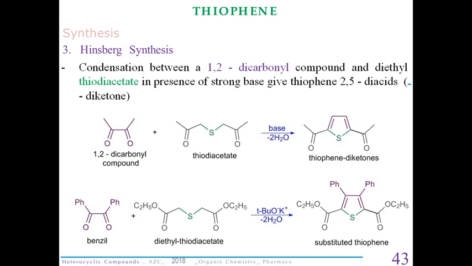Third is the Hinsberg synthesis. In the Hinsberg synthesis, a condensation reaction occurs between a 1,2-dicarbonyl compound and diethyl thiodiacetate. Now from the structure you can clearly see this is the 1,2-dicarbonyl compound and this is your thiodiacetate. In the presence of base, the condensation reaction occurs, and what happens?